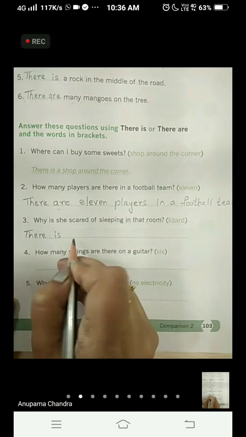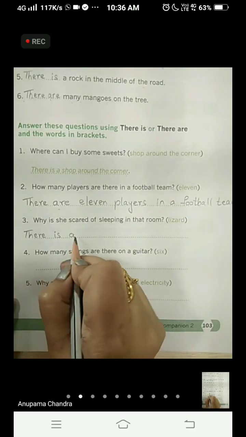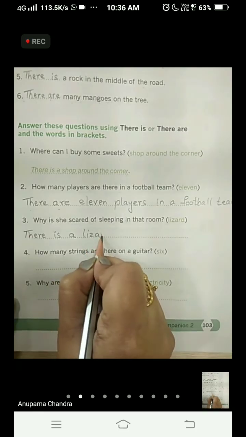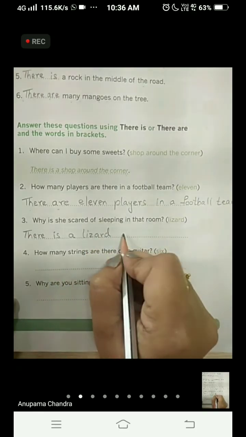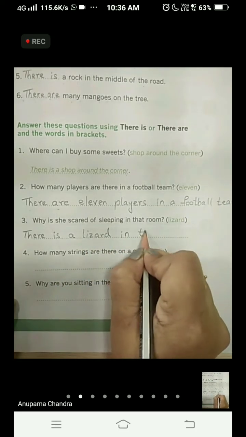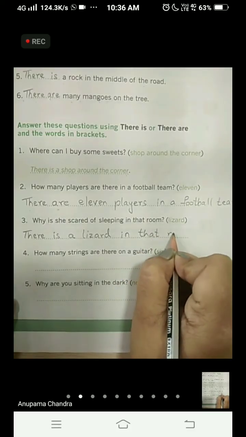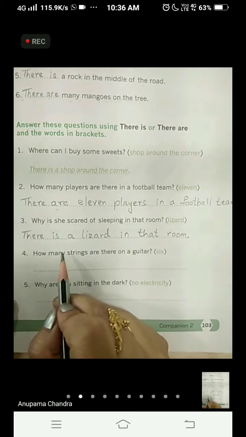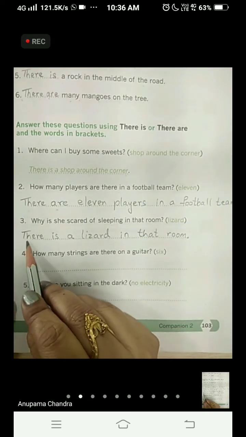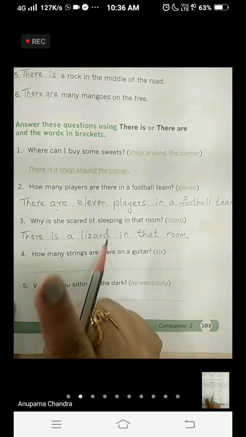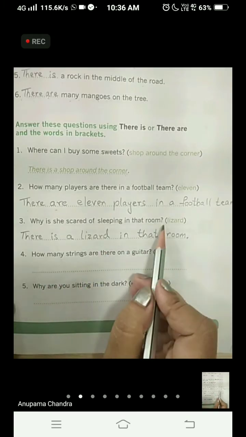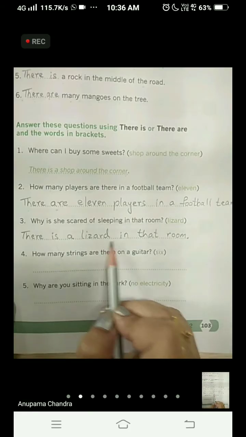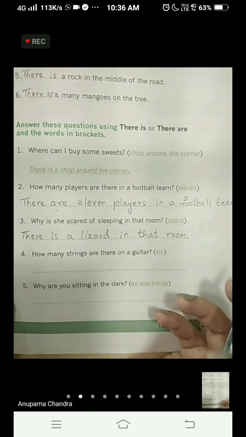There is a lizard in that room. While answering we are writing there is because we are talking about only one lizard which is there in the room.